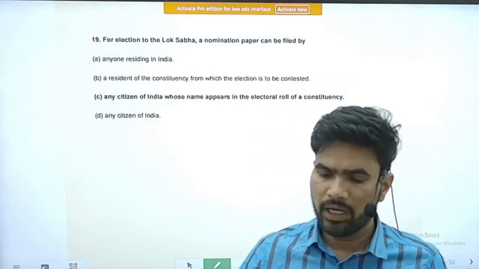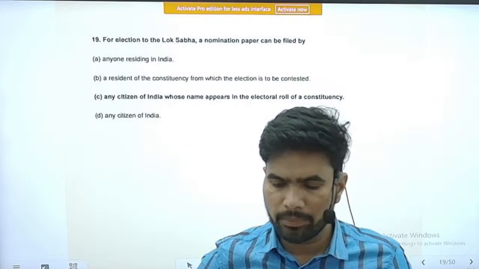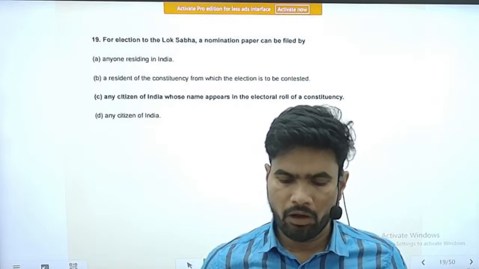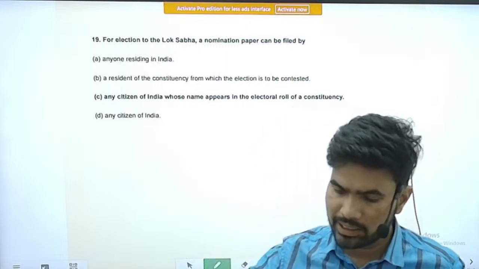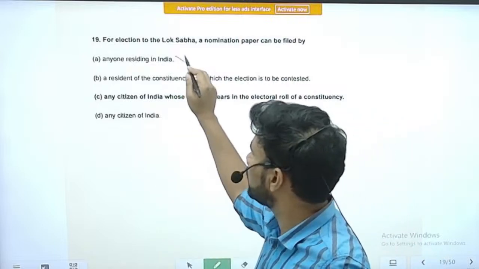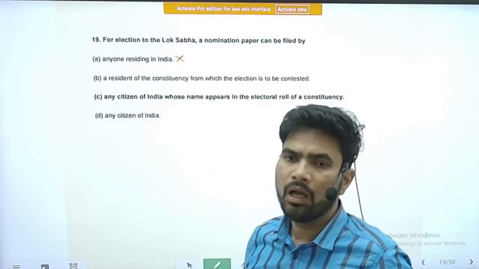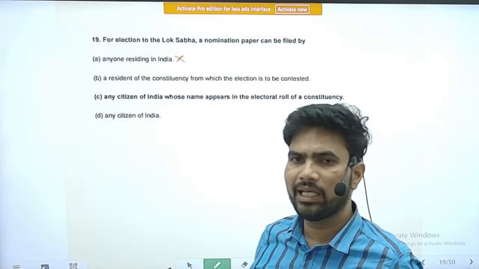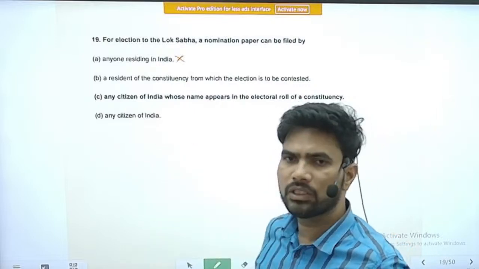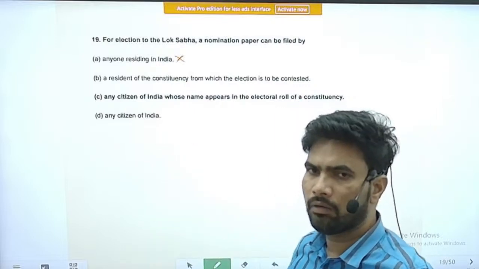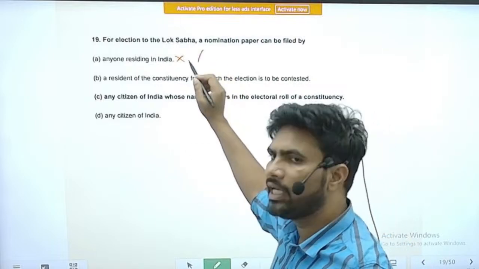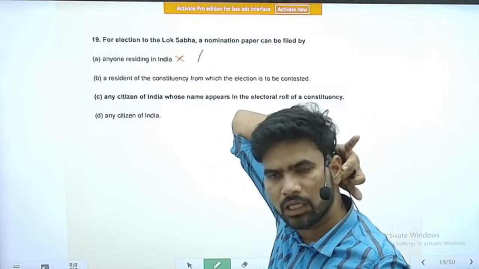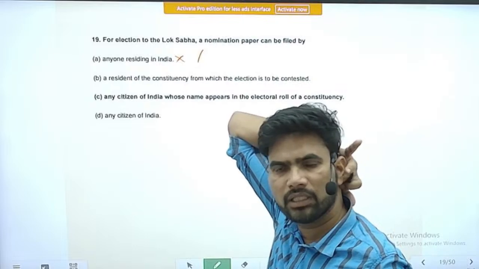The question is, for election to Lok Sabha, a nomination paper can be filed by option A, anyone residing in India. So this is an incorrect statement. A foreigner, even if residing in India, is not eligible to file papers. Also, there are age limits, 25 years. That person should not be less than 25 years of age.